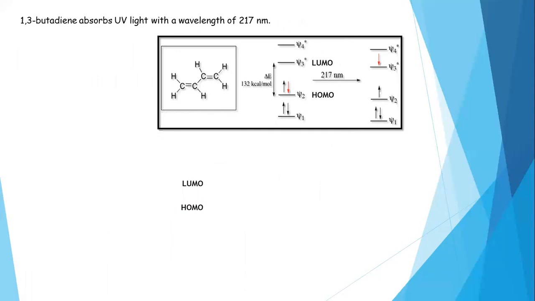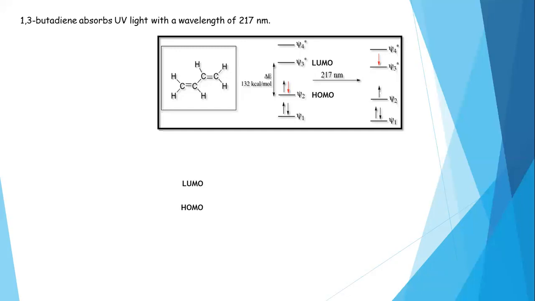Let us discuss the absorption wavelength of 1,3-butadiene. Even if you state the value in frequency terms, we can identify the energy, because frequency, wavelength, energy, and even wave number are interrelated with one another.